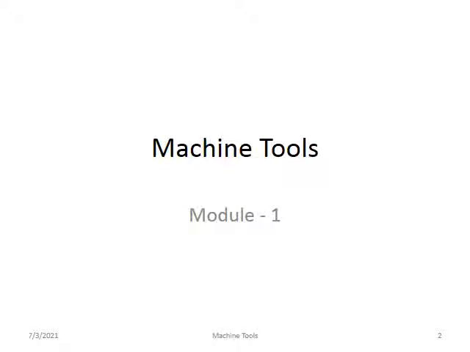We have to study the machines. There are 5 modules given as per VTU. In the first 3 modules you study only the different types of machines used in industries or factories, and in modules 4 and 5 we concentrate on the metal forming process.